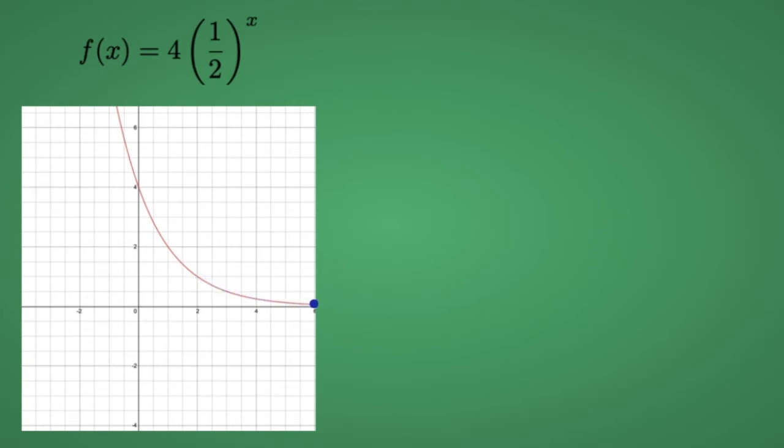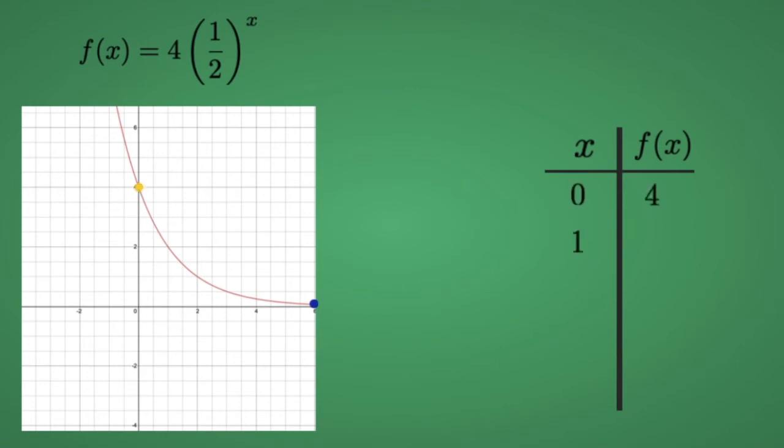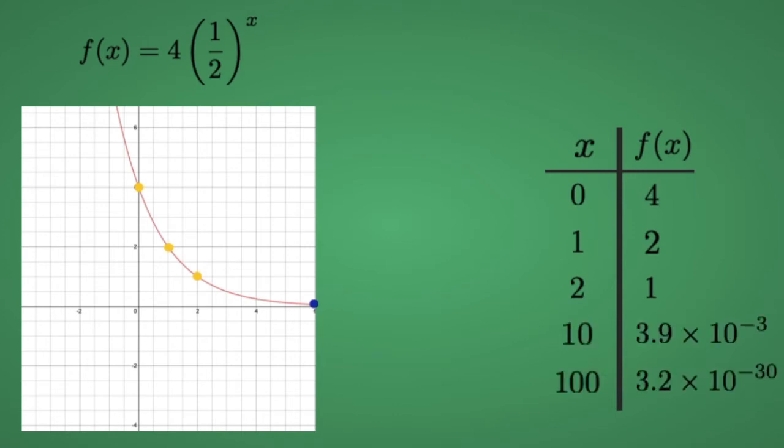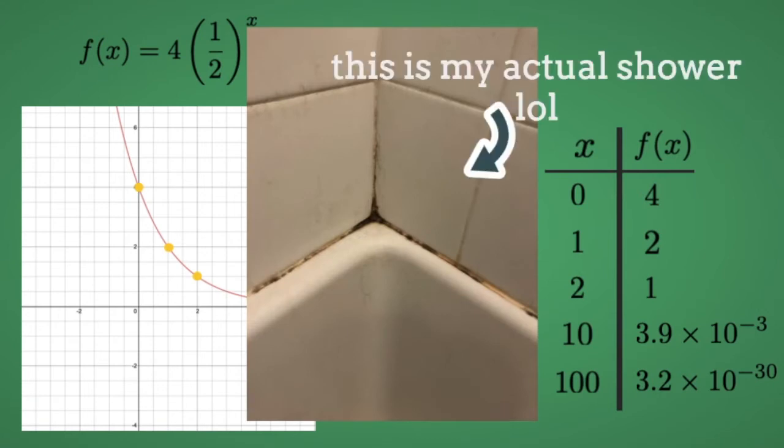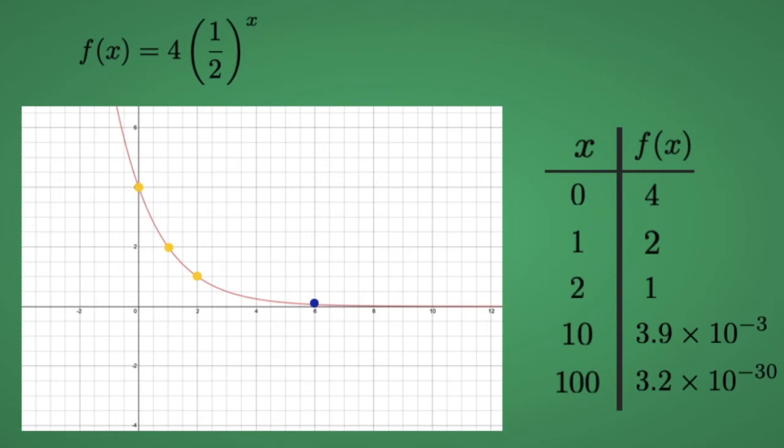Look back at the function. We see that every time x increases by 1, f of x is cut in half. Since we started at positive 4, we know that f of x will never be negative. We also know that no matter how small a number is, it can always be cut in half. It's kind of like that one corner of your shower where no matter how much you scrub it, it never gets completely clean. So, even though f of x looks like it should hit 0 at some point, it never actually will. This is where limits will come in handy.